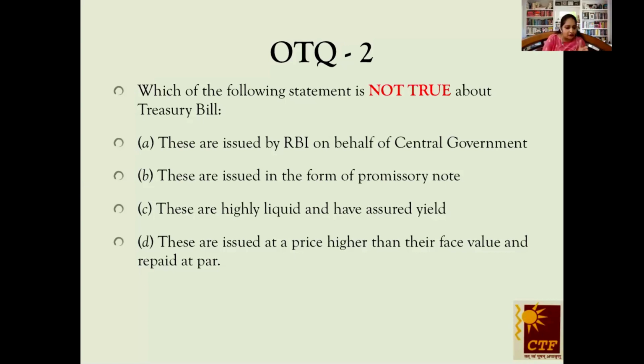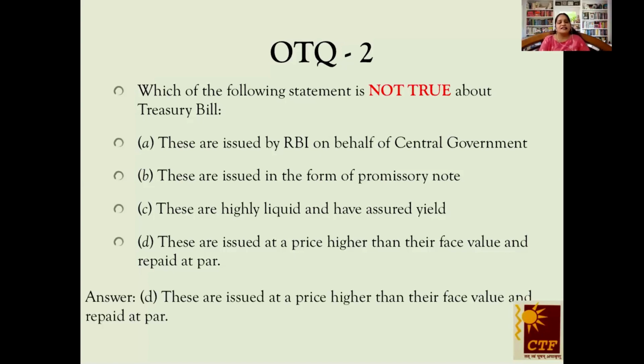Oh my God, there are 50 answers there. And now it's 80, 85, 84, 87. Everybody has answered, and around 12 students have already raised hand and they all know the answer. Oh, it has reached up to 95. So the answer is: these are issued at a price higher than their face value and repaid at par.